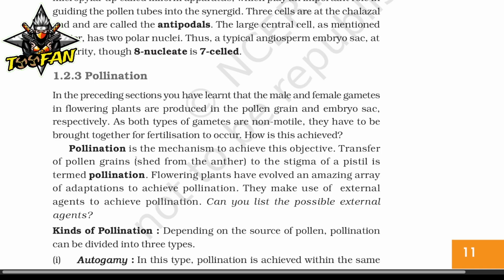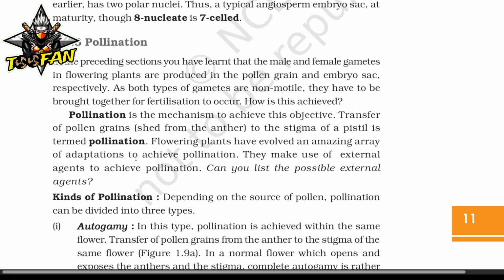Flowering plants have evolved an amazing array of adaptations to achieve pollination. They make use of external agents to achieve pollination. Can you list the possible external agents? So here also a question. Kinds of pollination depending on the source of pollen.